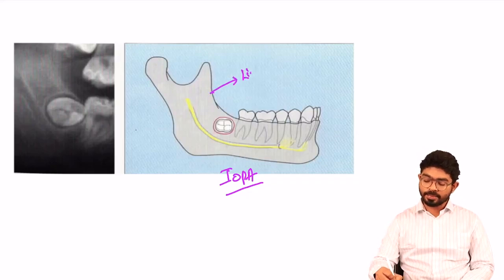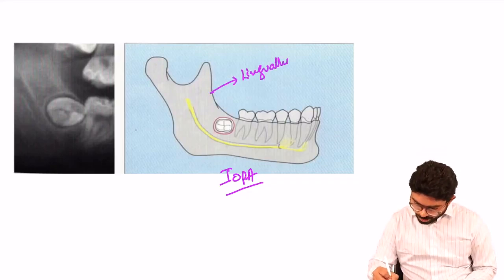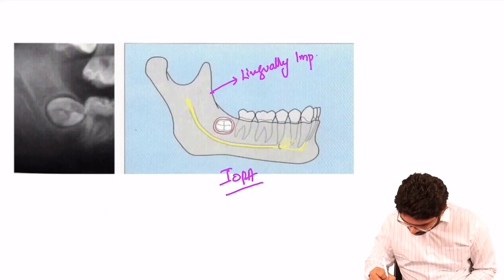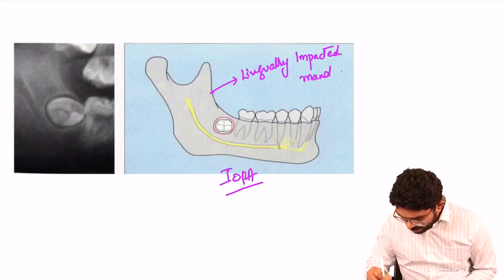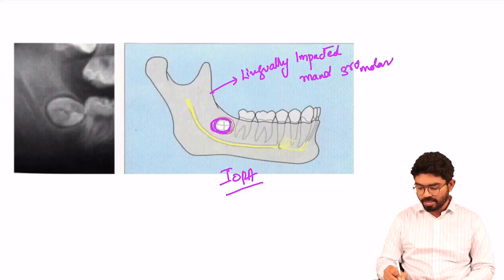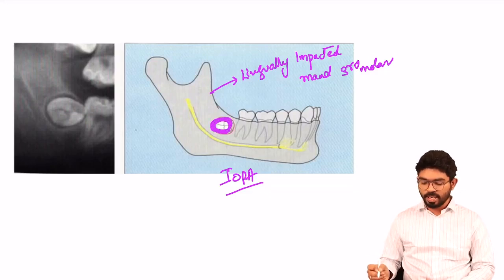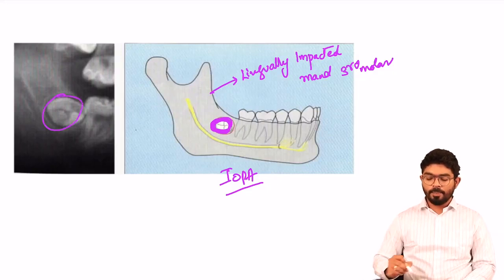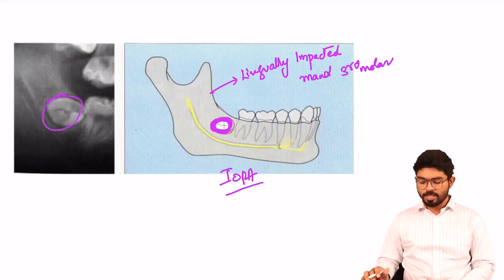Lingually impacted mandibular third molar will appear like a bull's eye. You can see a bull's eye, right? So they can give you a radiograph and ask you like this. It's a lingually impacted mandibular third molar, a bull's eye.